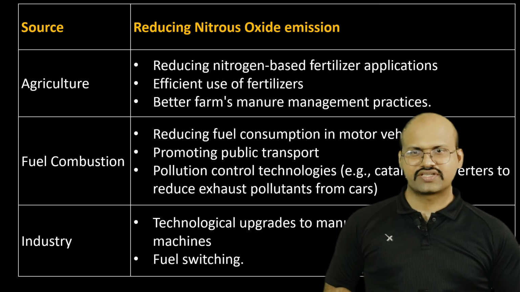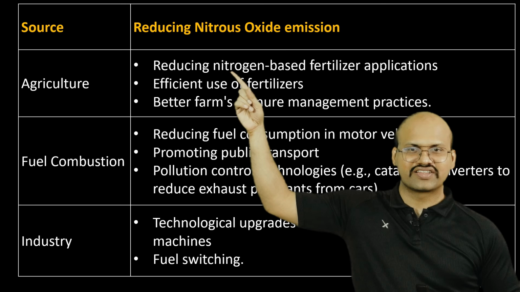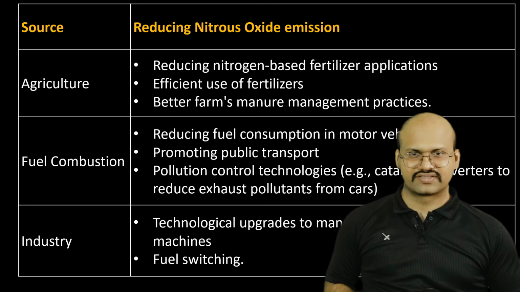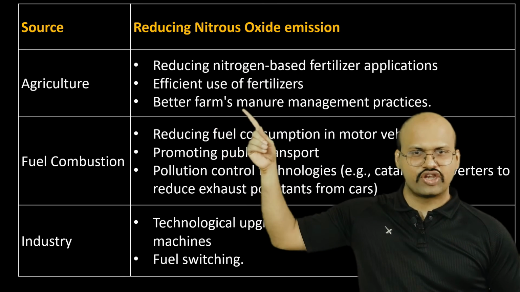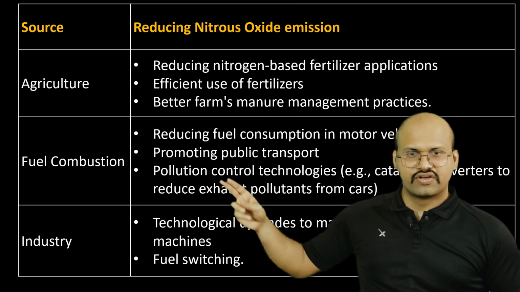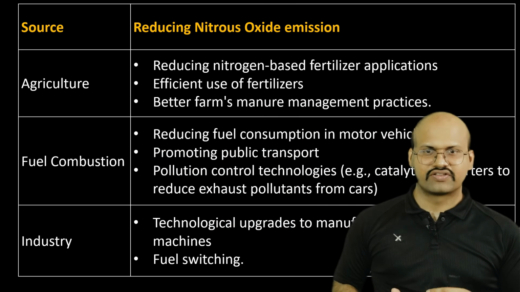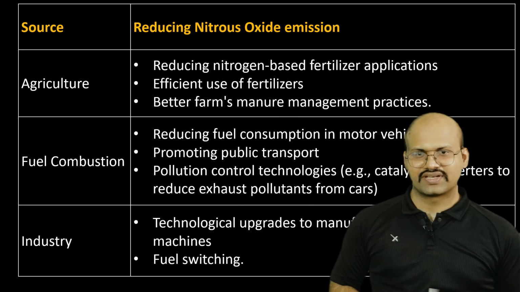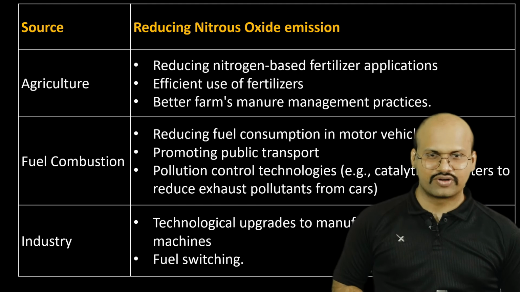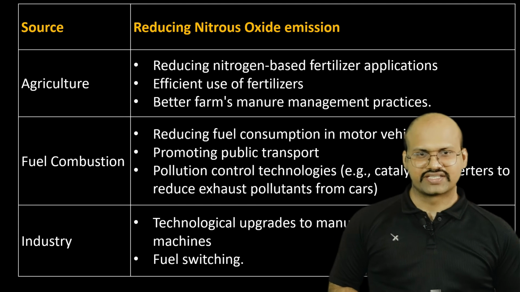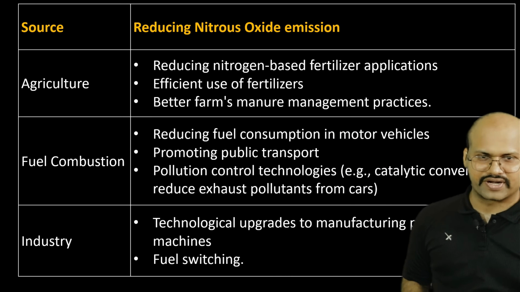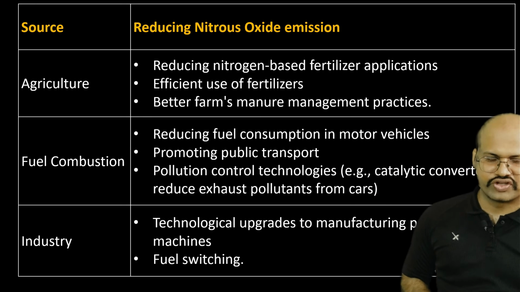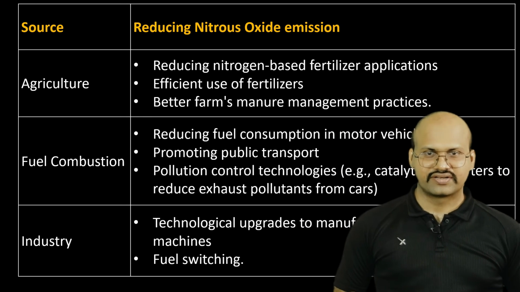How do we reduce it? We reduce it by decreasing the amount of nitrogen based fertilizers. We use these fertilizers efficiently, and there is better manure management. Reducing fuel combustion is one way to reduce this nitrous oxide emission, and then we can promote public transport and we can use catalytic converters in our vehicles. Industries can also do some technological upgrades. They can perform fuel switching to fuels which do not emit nitrous oxide.